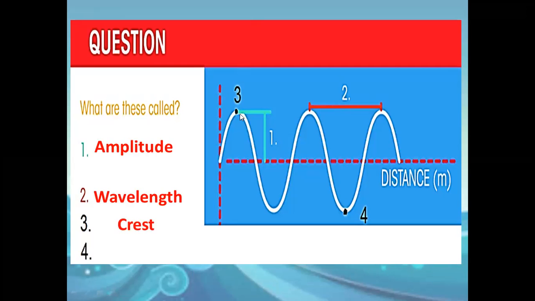The top is called the crest. So if you want to define the wavelength, we can say it's the distance between two successive crests, as the top is called the crest, and the base is the trough, or two successive troughs. So we have crest and trough, wavelength, and amplitude, which is half the distance between the crest and trough.